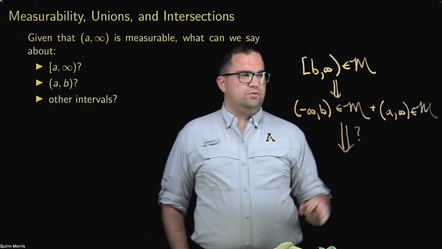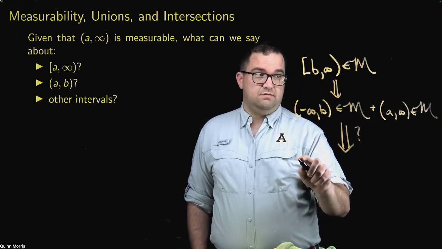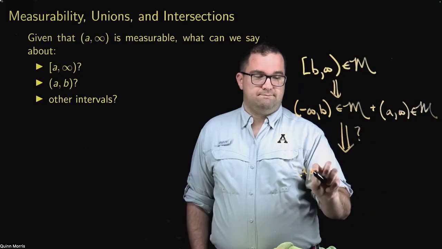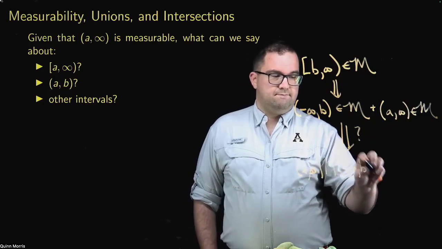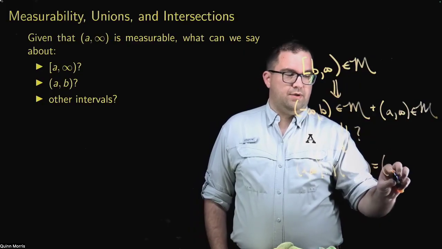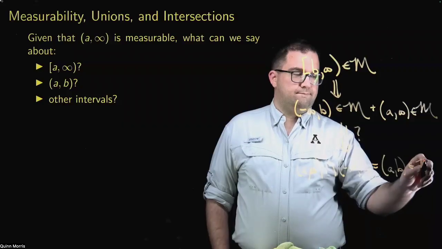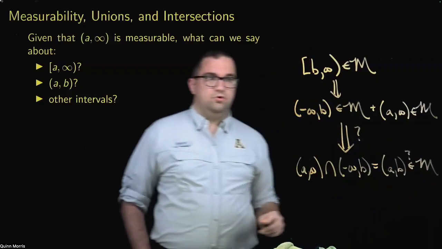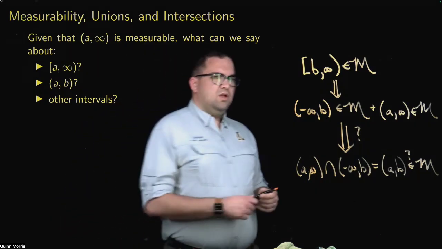Well, could I conclude that if I take the intersection of these, this would be equal to AB. Could I conclude, and I'm going to write a question mark there, that this is measurable because it's the intersection of two measurable sets?